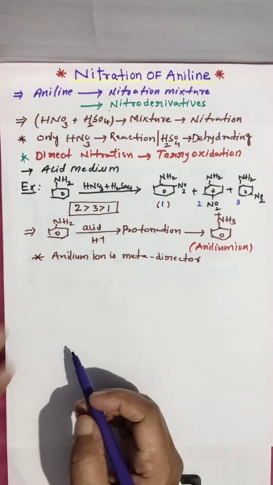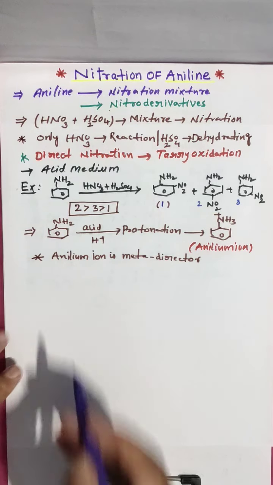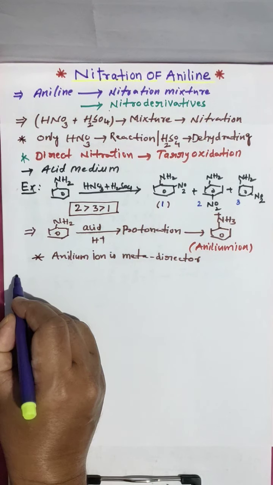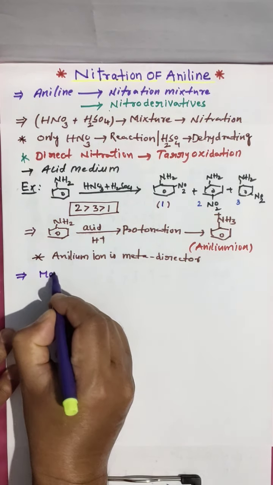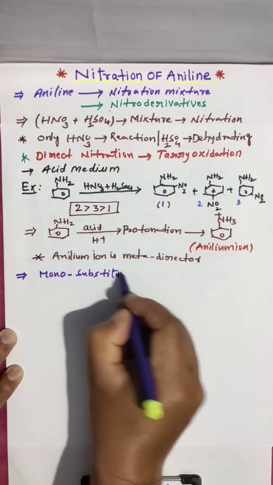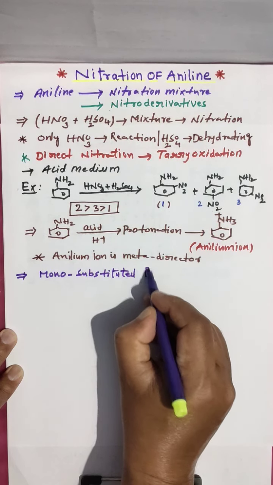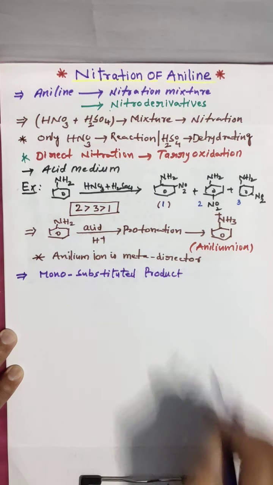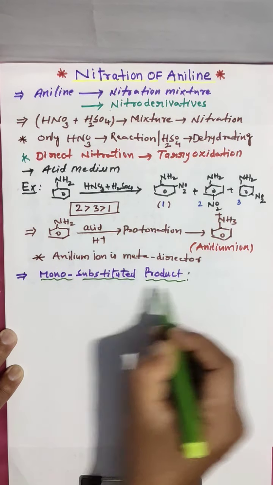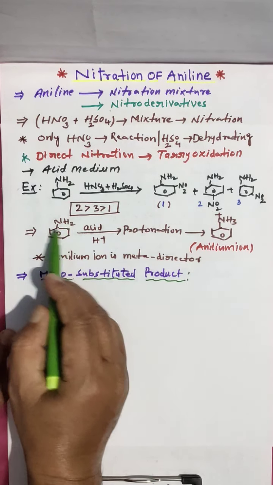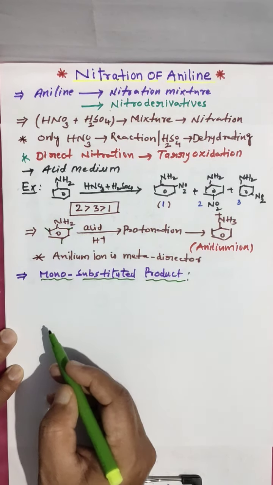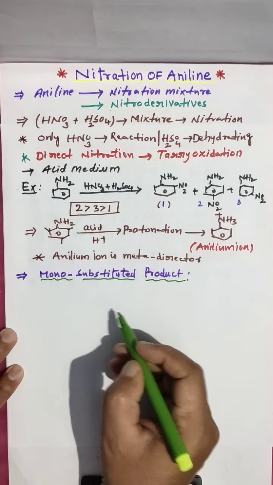More than ortho. This is the theory, things you have to remember. But here we got tri-oxidative product, meaning three. If you want only mono-substituted product, then you have to control the reactivity of the NH2 group. This is a powerful ring activating group and electron donating. So we have to control.